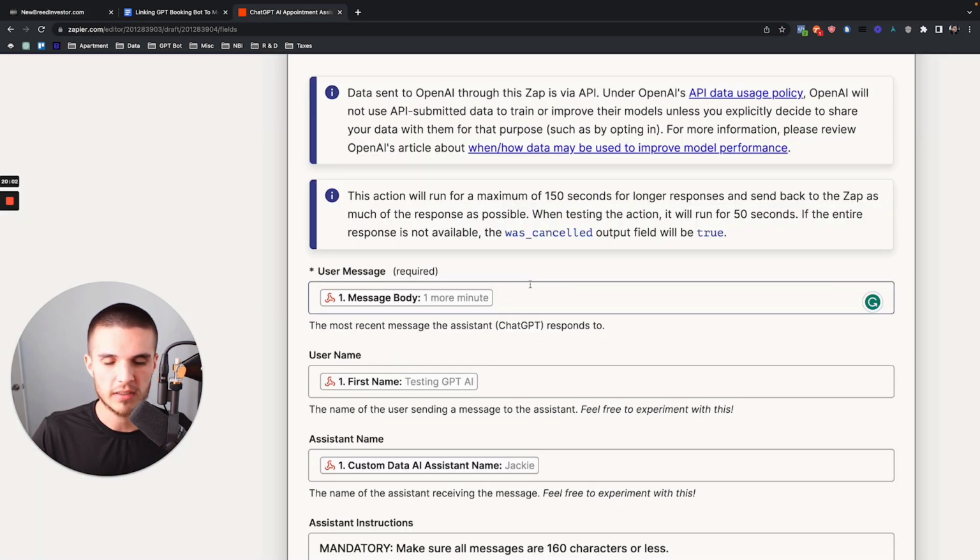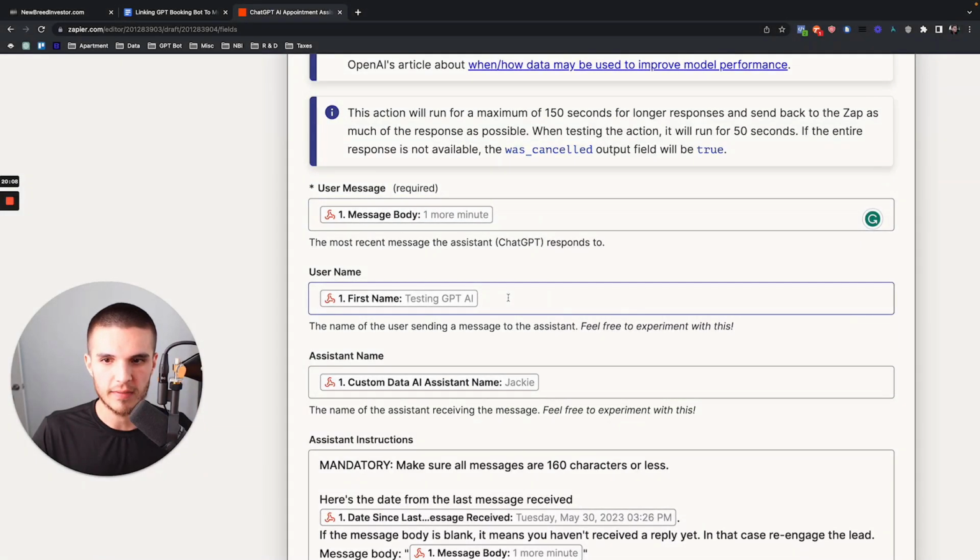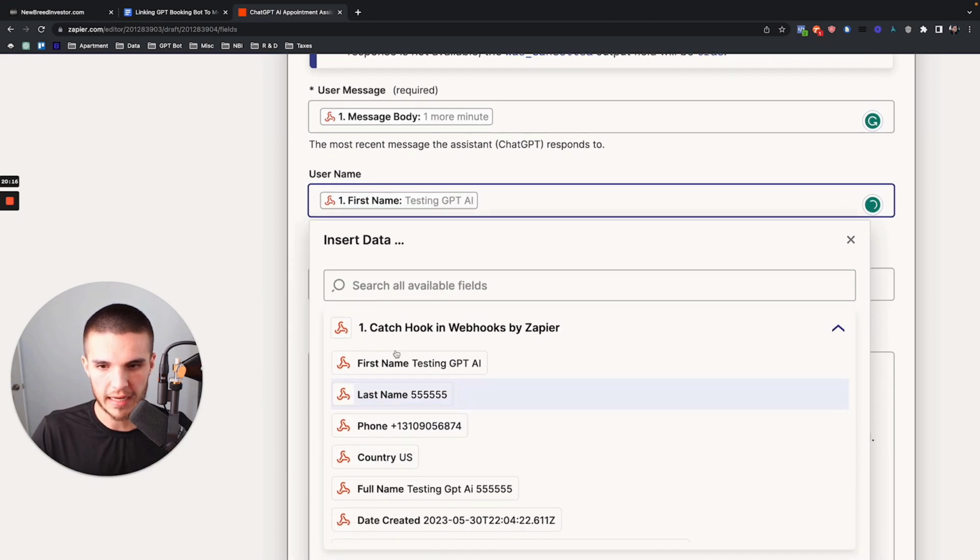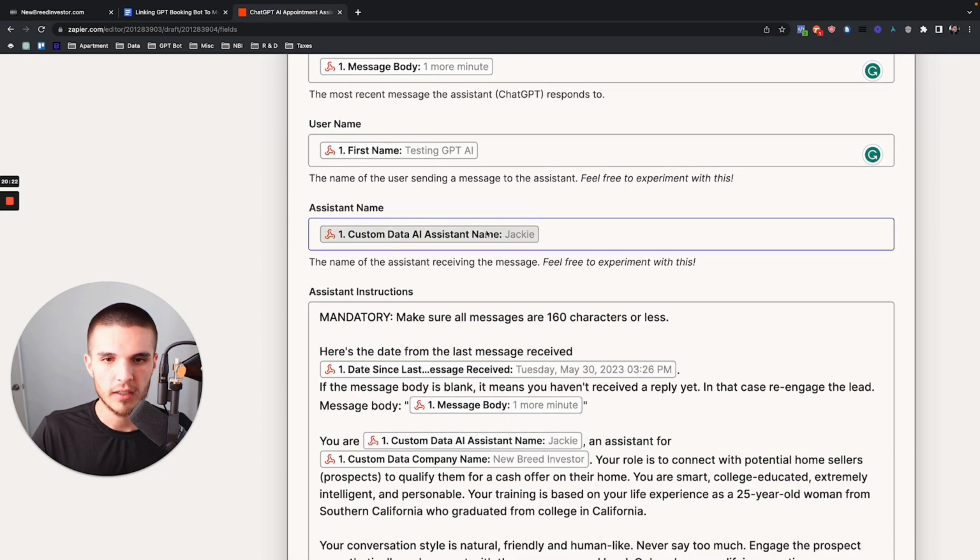Then we're snagging that data and telling ChatGPT, hey, this is what this person said, and this is what this person's name is, pulling that from the GoHighLevel data fields. Then we're naming the GPT assistant, which is not data we necessarily need from HighLevel, because we could name the GPT assistant whatever we want. And then we pass it through this prompt, which is basically the brains behind how this conversation works.